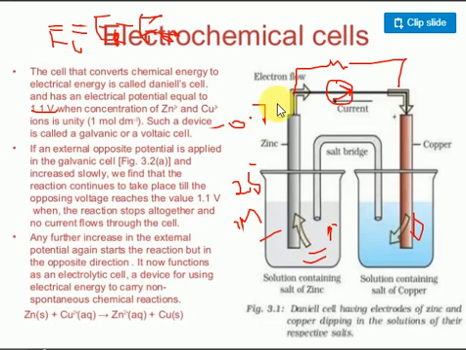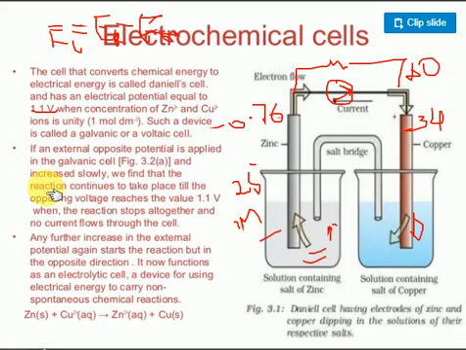For reduction, it is plus 0.34 volt. Substitute the values, no?